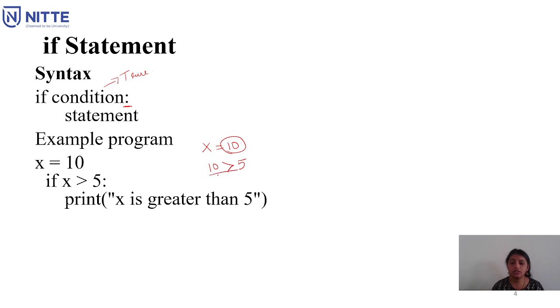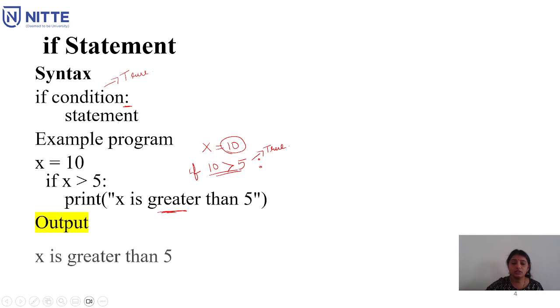The condition here is whether it is greater than 5, and you can see I have used the if statement with the colon, following the syntax of the if statement. Now, if this condition is true, then the statement that is going to be printed on the output screen is x is greater than 5. You can see the output is x is greater than 5.